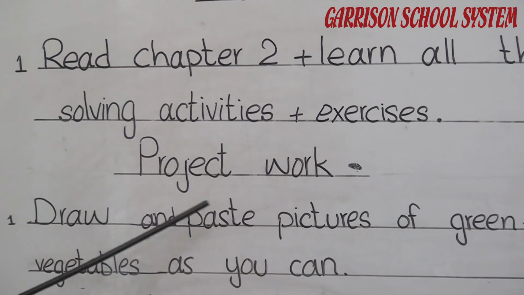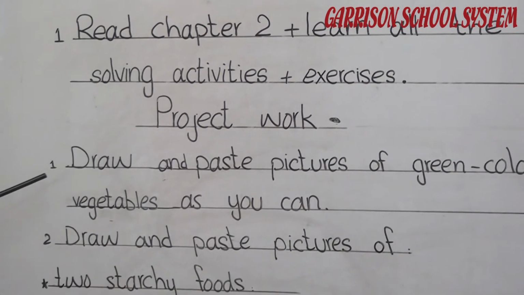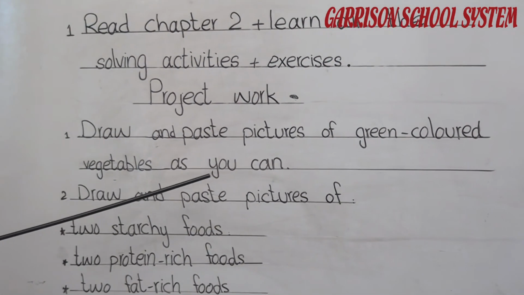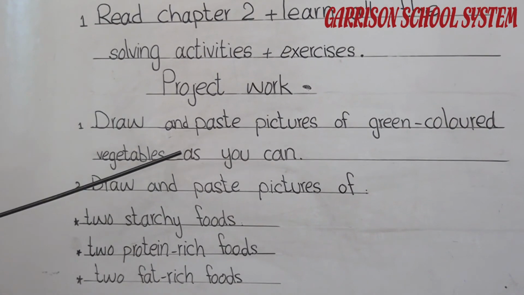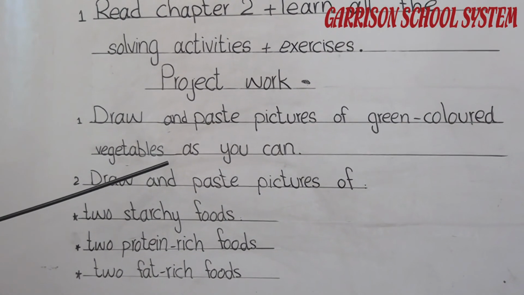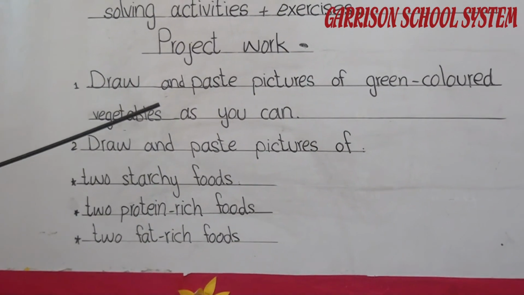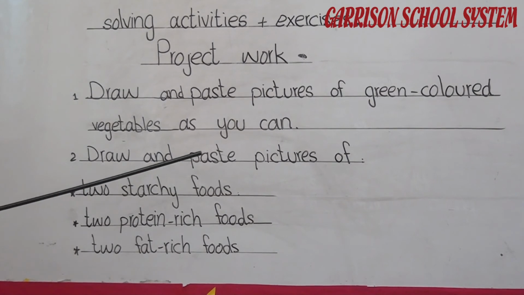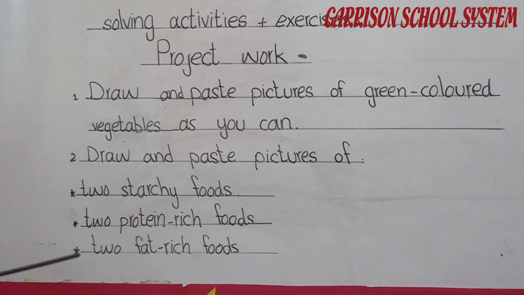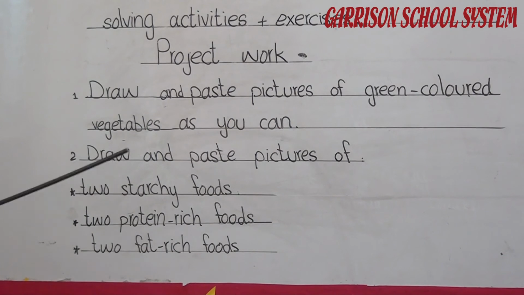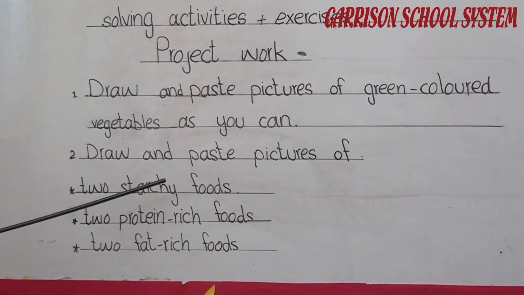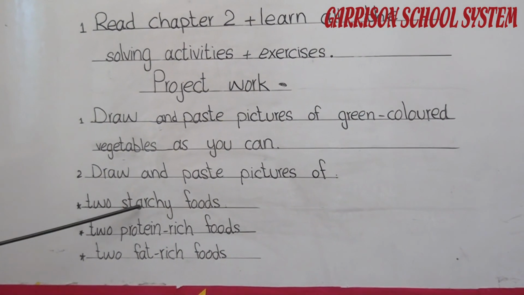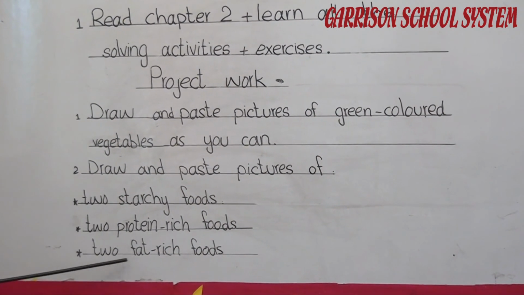The second task for you is project work. You have to draw and paste pictures of as many green colored vegetables as you can. The ones you can draw, you have to draw, and the ones you can't draw, you have to paste pictures of these green colored vegetables. The third task: you have to draw and paste pictures of 2 starchy foods, 2 protein rich foods, and 2 fat rich foods. You have to draw 2 pictures for each type of nutrient, which contain starch, which contain proteins, and which contain fat.